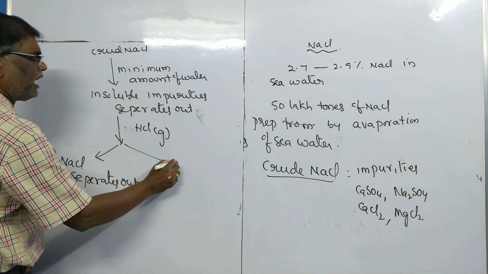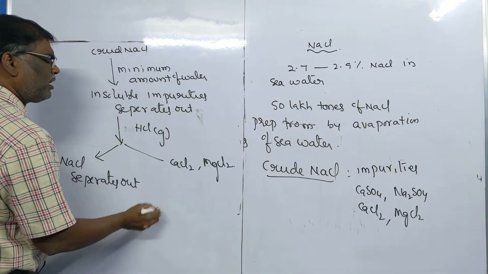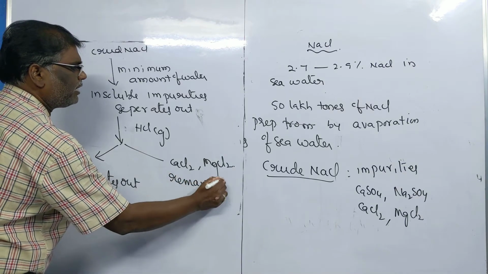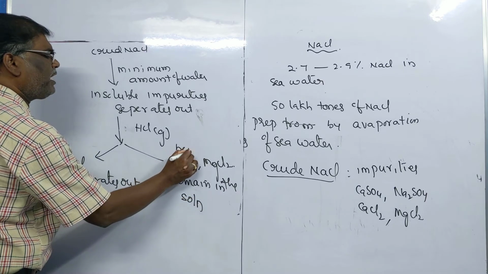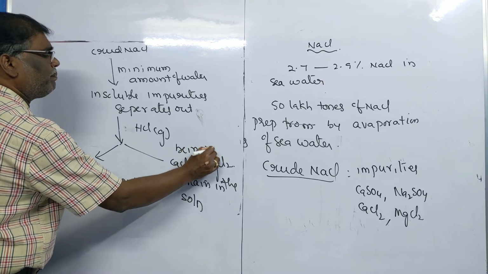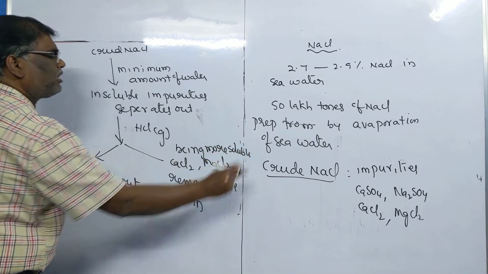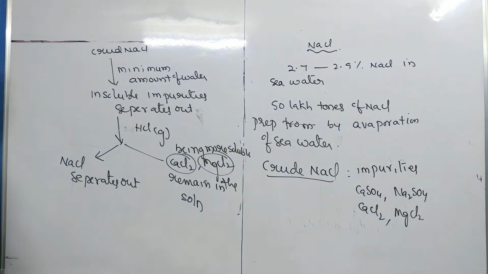Whereas calcium chloride and magnesium chloride remain in the solution. For what reason? Being more soluble. So which are more soluble salts here? Calcium chloride, magnesium chloride, these are more soluble salts. Whereas sodium chloride is less soluble salt. Thus this one separates out.